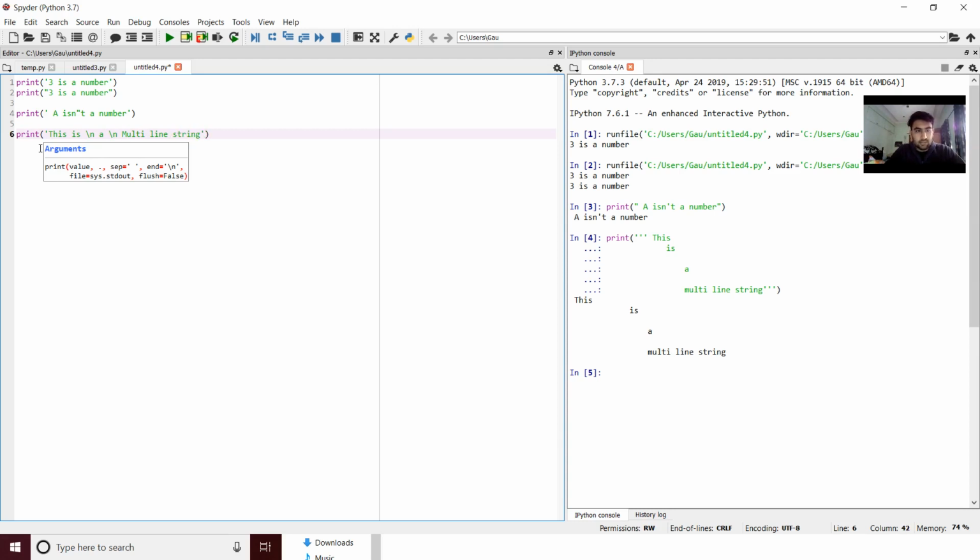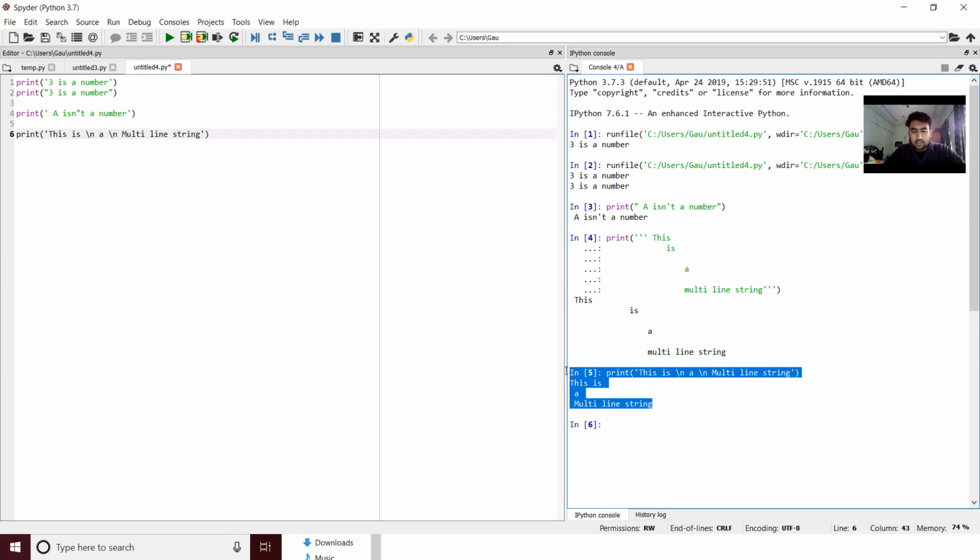So you see, within a single quote I can do that. Now there are different methods to solve a single problem. We again got a multi-line string here also. The beauty of Python is that it has multiple ways to achieve the same target. It all depends upon your choice, how and when you want to do that.